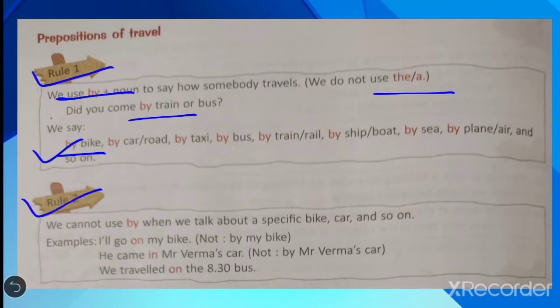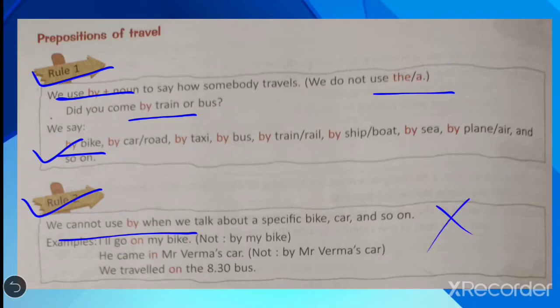Now look at rule number 2. We cannot use by when we talk about a specific bike, car and so on. When you specify something, there is no need to use by.